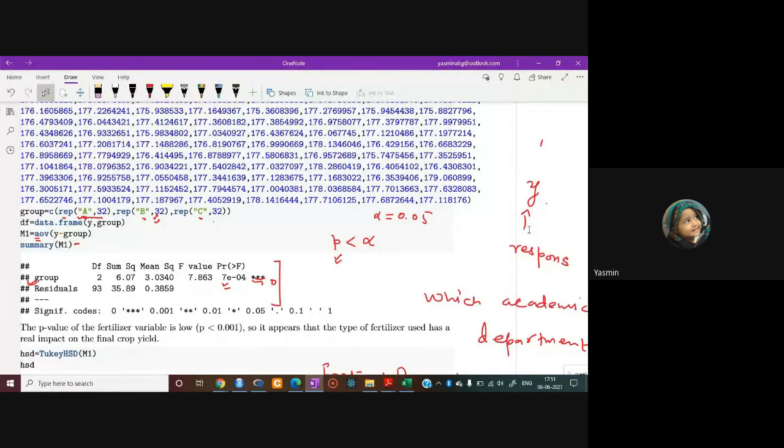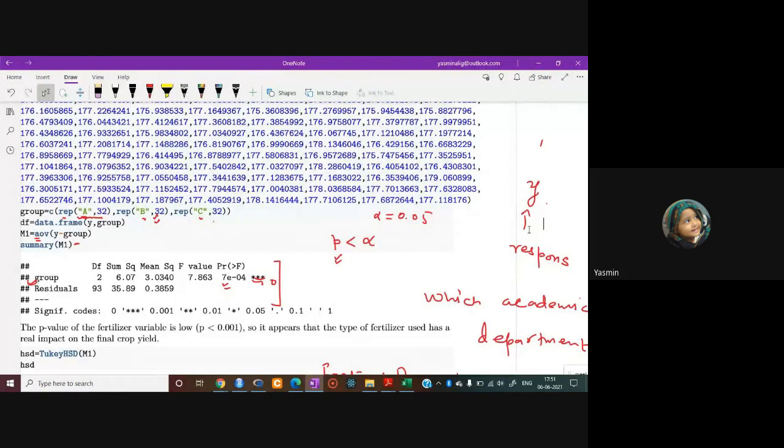The factor fertilizer has 3 groups: type 1 fertilizer, type 2 fertilizer, and type 3 fertilizer, and you have to compare the averages of these 3 groups, right? When we are comparing 2 groups, we go for a 2-sample t-test. Since here we are dealing with more than 2 groups, we go for analysis of variance.